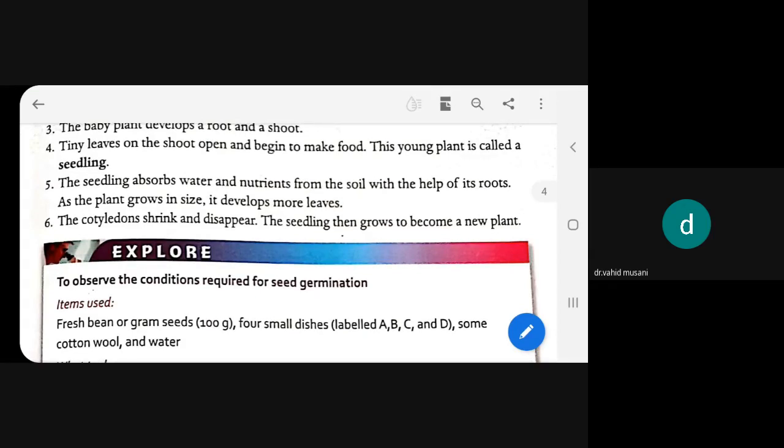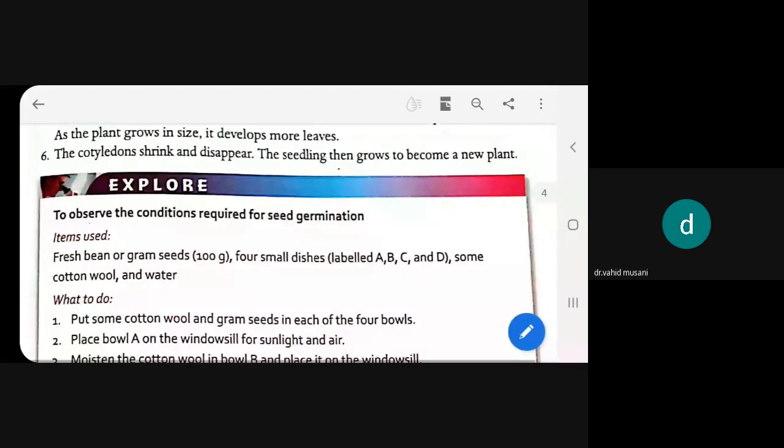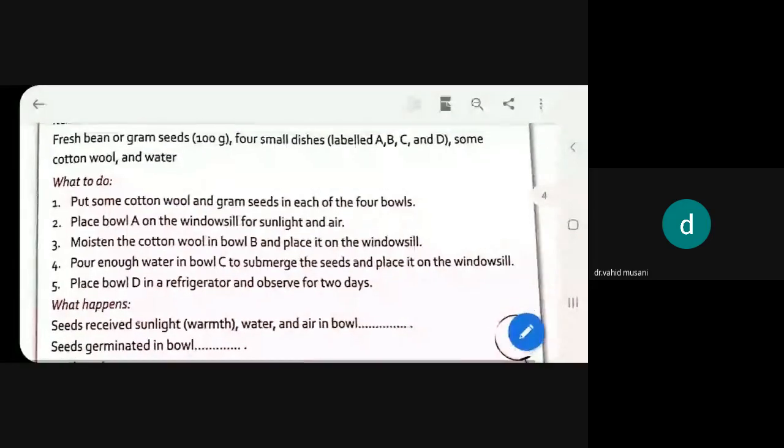Small leaves also come upon them. Through that they will quickly start making their food with the help of sunlight, through the process of photosynthesis. In that way, they will grow in size and develop more leaves. And at last, what will happen to that seedling, that baby plant? The cotyledon will shrink and disappear, and the seedling will become a new plant. All such things we have already learned.